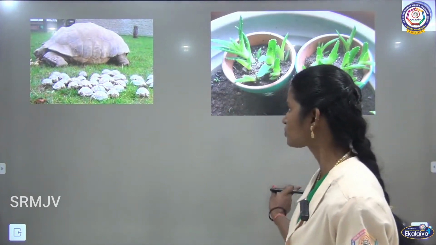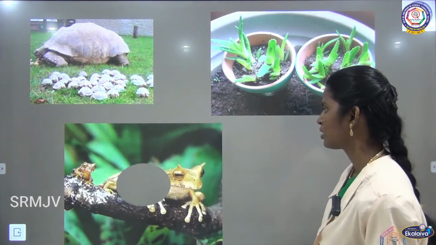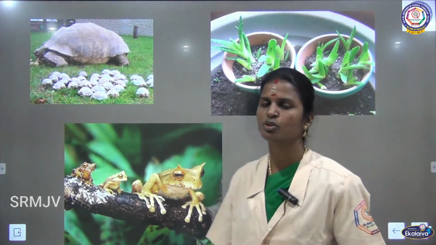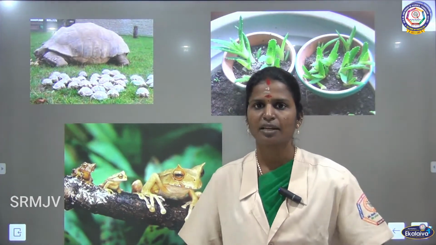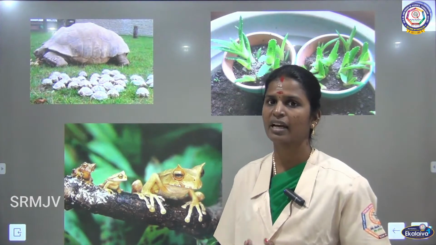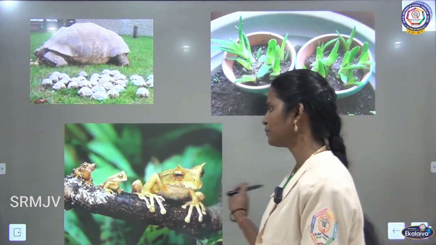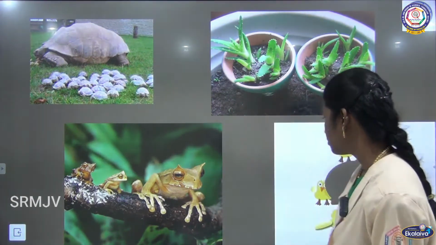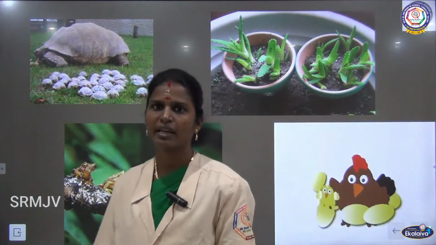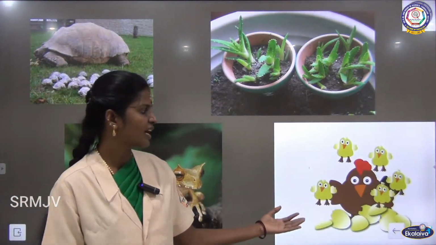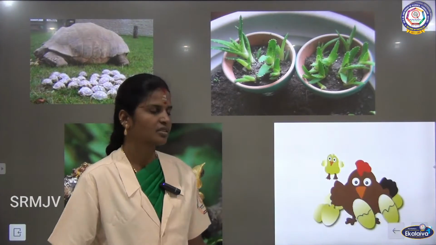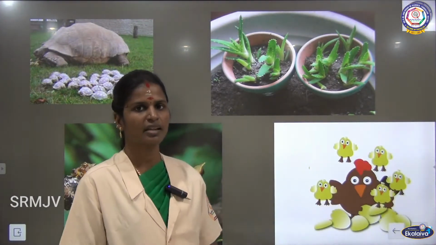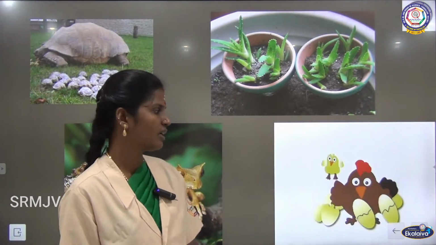If you take mango tree, seed grows into new seedling, and then to plant, and then to trees. In the same way, frogs also lay eggs. Young tadpoles hatch out of those eggs. Birds also lay eggs. Chicks hatch out of eggs. All the birds, they lay eggs and young ones hatch out of eggs.